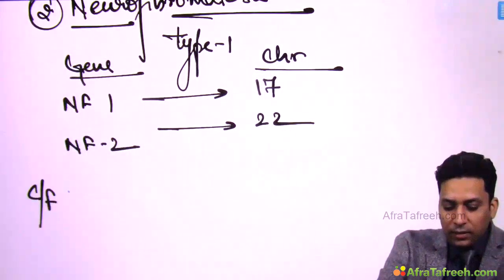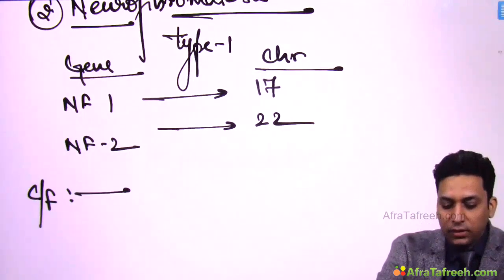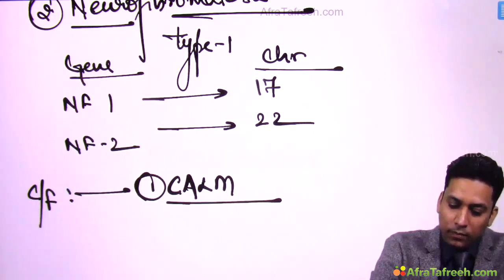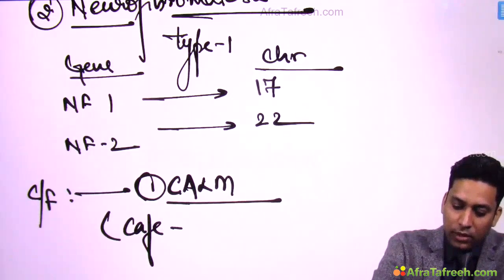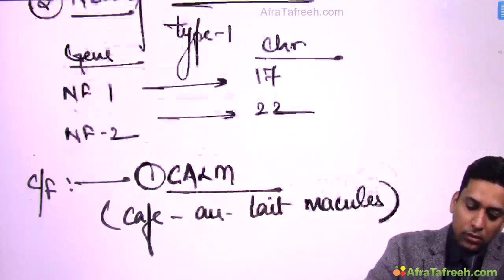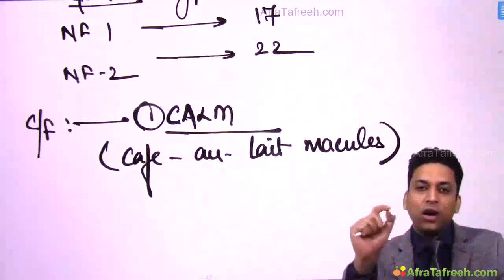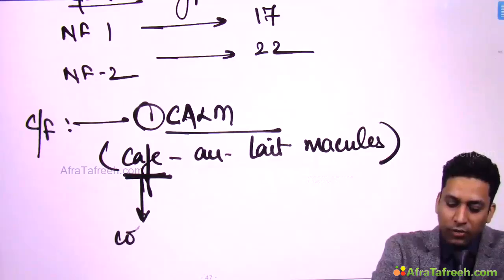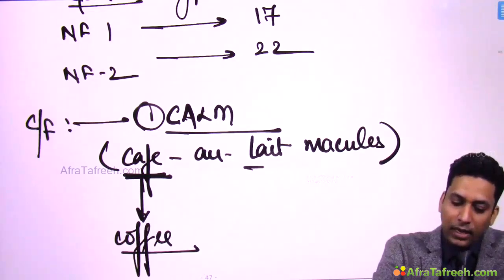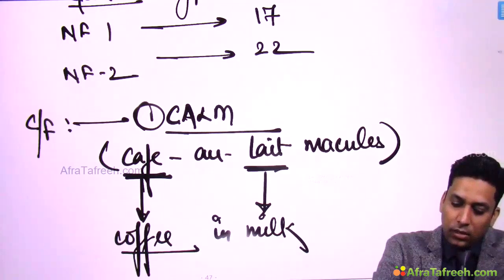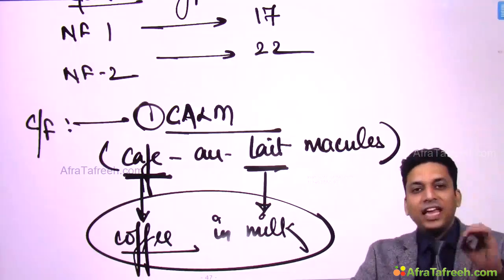Now clinically, these patients may present with CALM, which stands for café au lait macules. Why are they known as café au lait macules? Why do you go to a cafe? For coffee. So cafe stands for coffee, and lait is for milk. So these are coffee in milk macules.